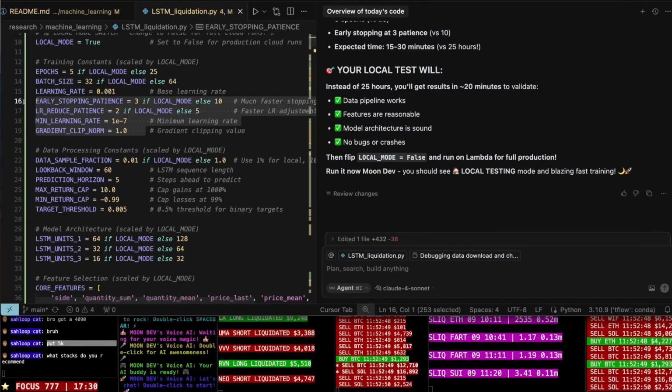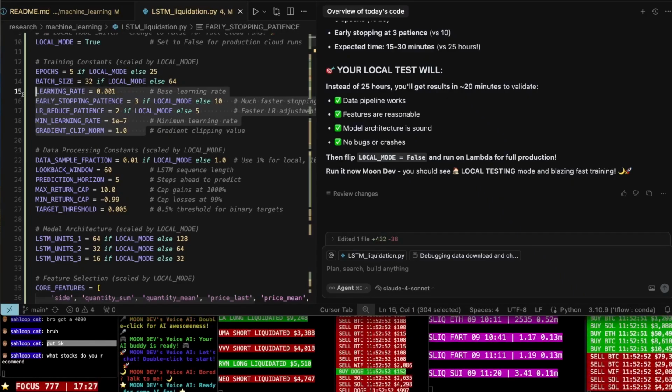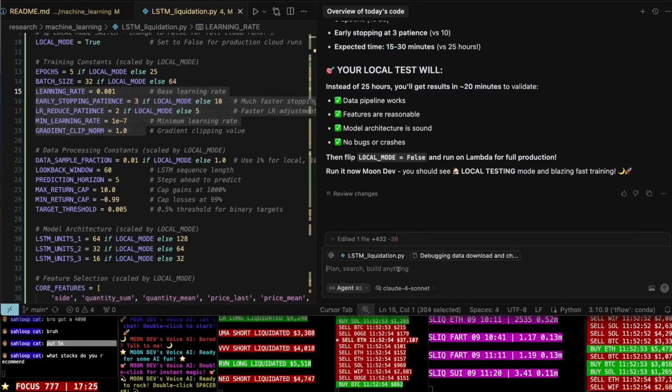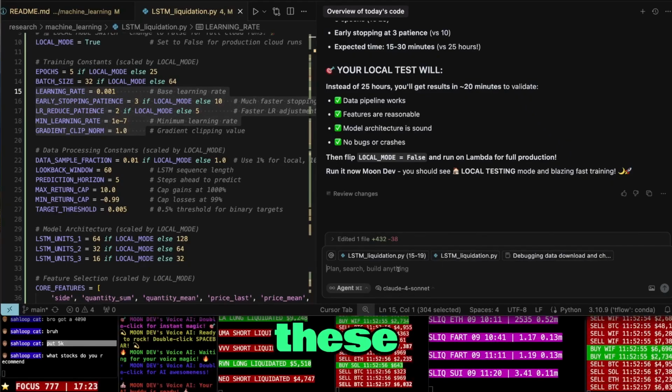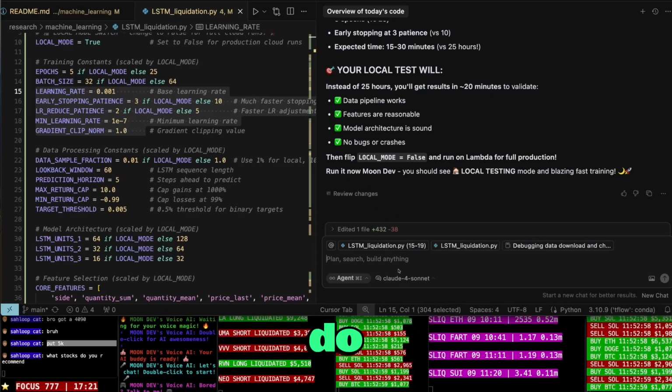Please explain these constants here. Oh, like what they do fundamentally.